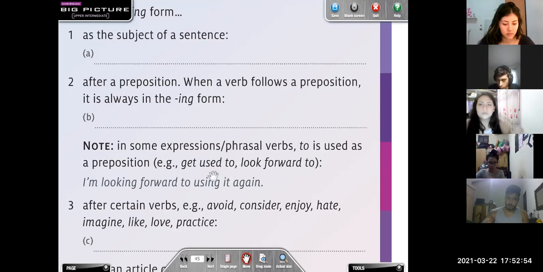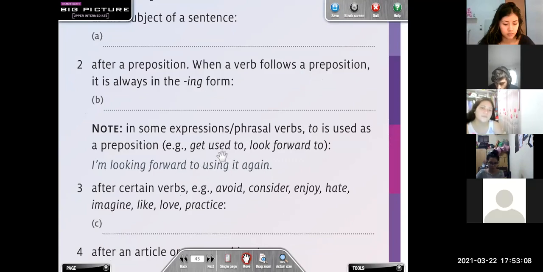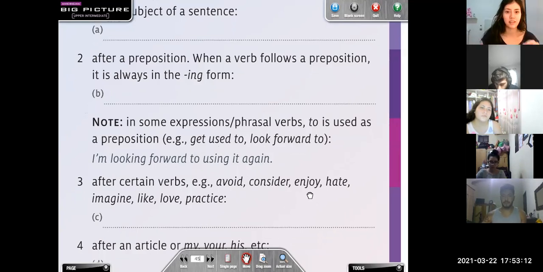Okay. Como ya lo habíamos visto, ¿cierto? Get used to siempre debe ir seguido con ing. And look forward to también. Okay. For example, I am looking forward to using it again. Okay, so to en estas dos situaciones es utilizado como una preposición.